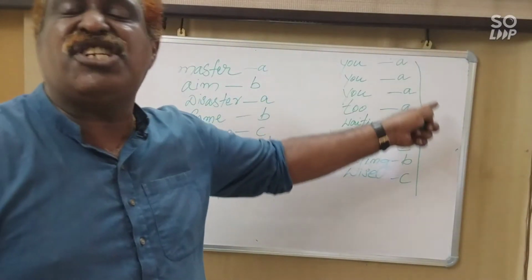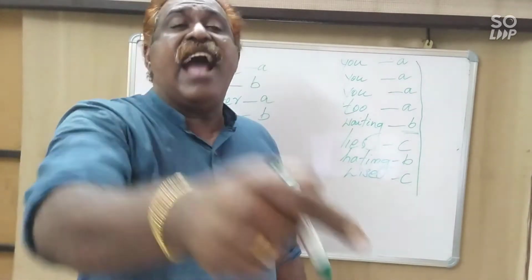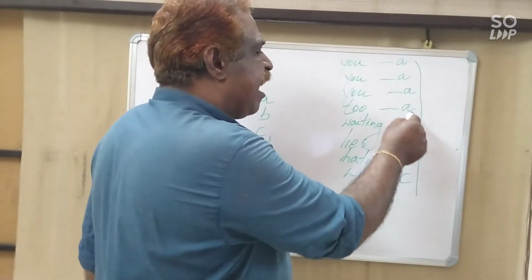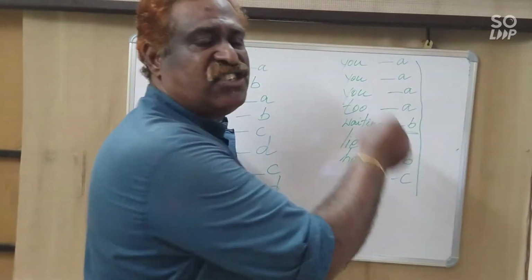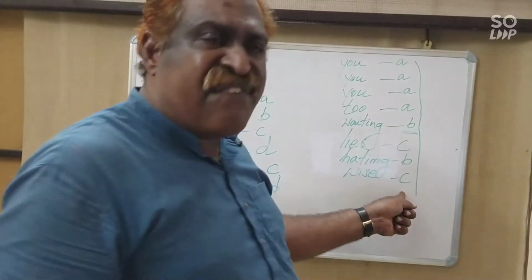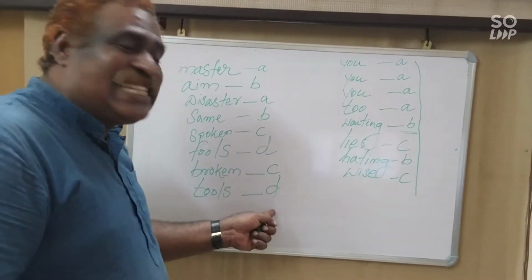So the first stanza has the rhyme scheme of A, B, A, B, C, B, C. But this rhyme scheme is different from the second stanza.